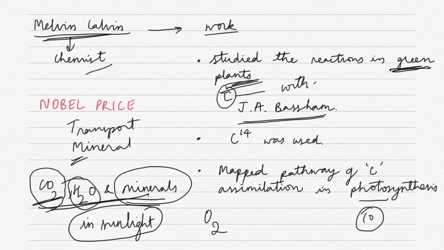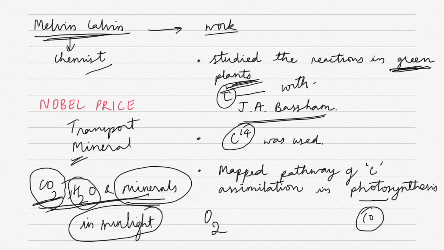So what did Melvin Calvin do? Melvin Calvin used C14. It is a radioactive isotope of carbon. He used the radioactive isotope of carbon, that is C14, and tried to map the reaction that happens in photosynthesis. And for this he has been given the Nobel Prize.